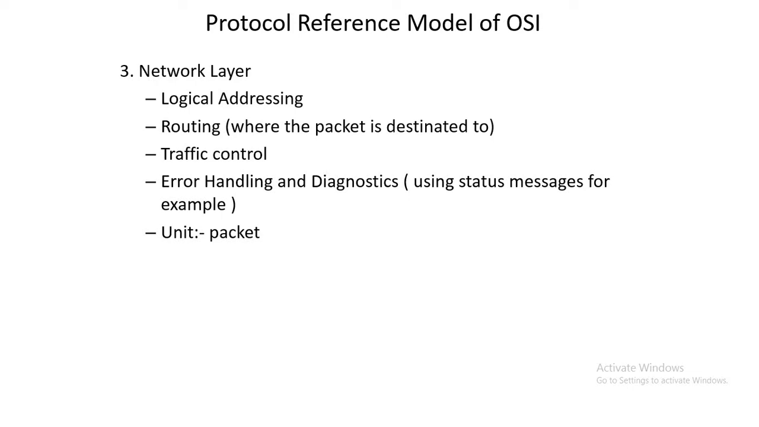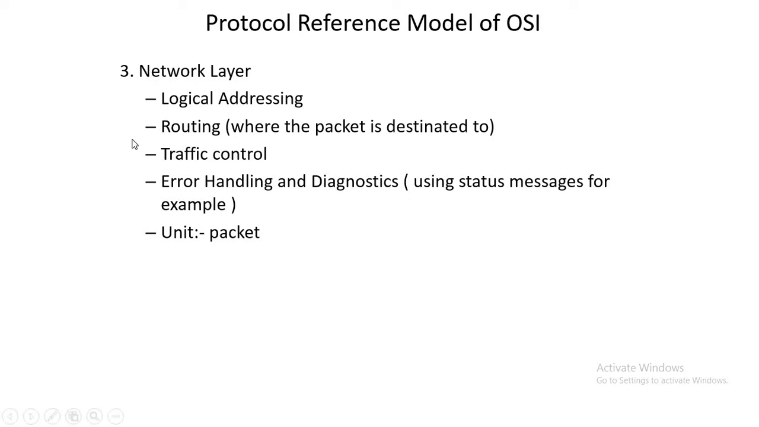Like whenever we are traveling to an unknown place, we search for the route in Google Maps, or we ask someone where this place is located. The same thing is here: whenever data is traveling inside the network, based on the destination address, the router will decide in which direction it has to send that particular data or packets.